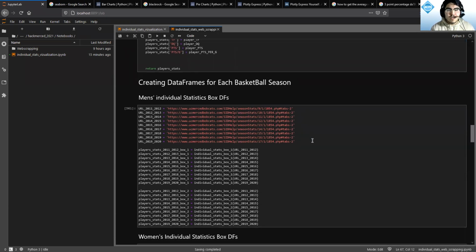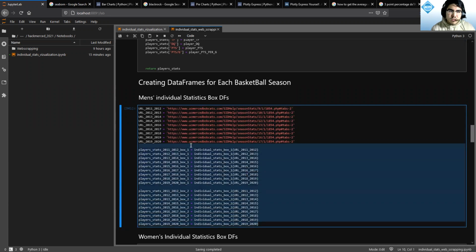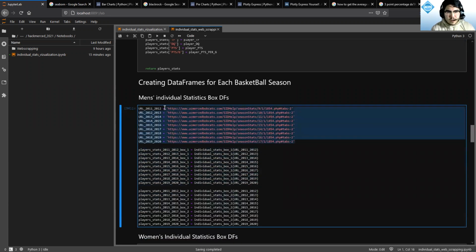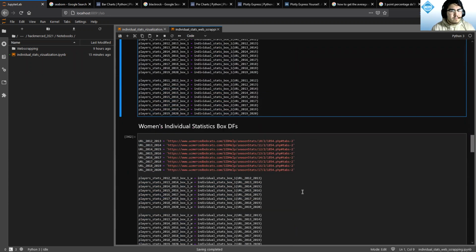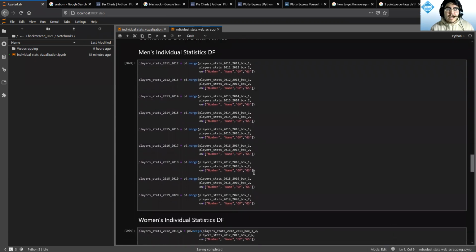From there, we just call them. We call the functions with the specific URLs for both men's and women's, and then we combine both of the boxes since there's a couple of data points that they share, or columns that they share in each data frame.